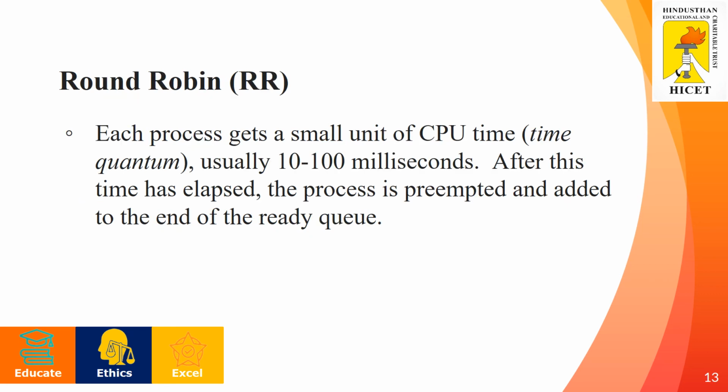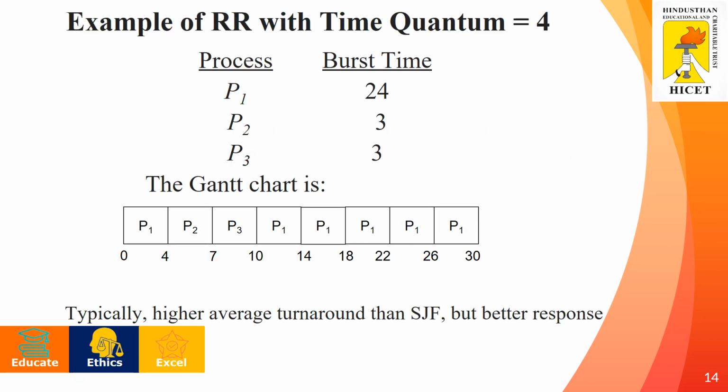So next one is round robin. The processes will be given an equal time quantum, an equal period of time, on a round robin basis, right? A process has to wait until its next turn. Here we have an example with the time quantum given as 4 milliseconds.